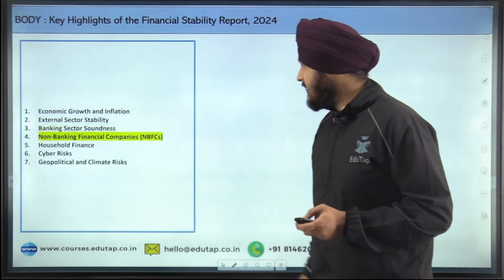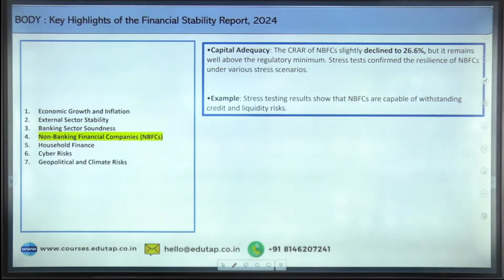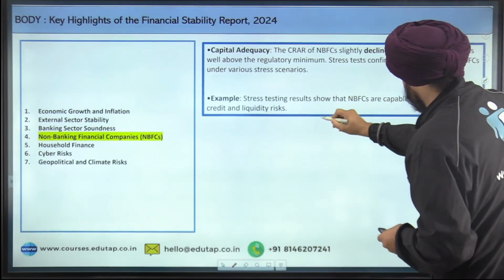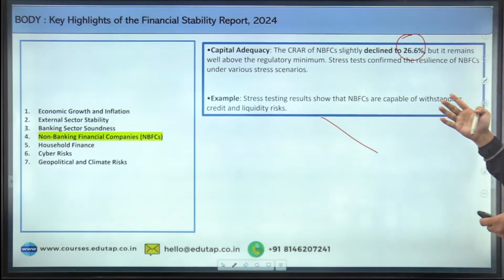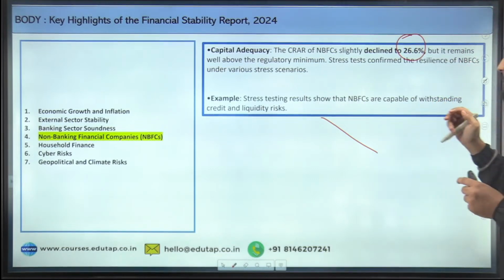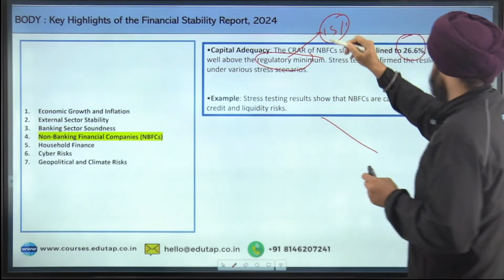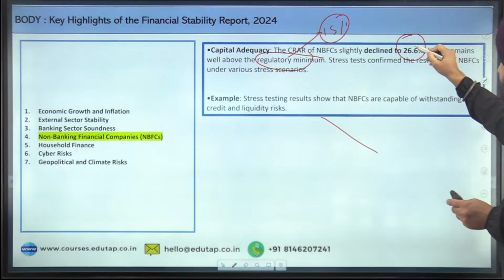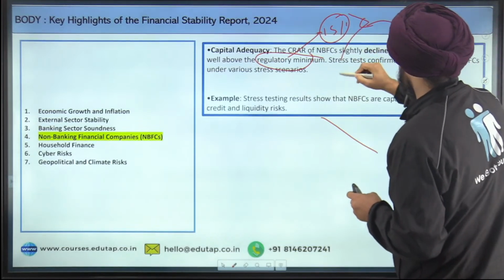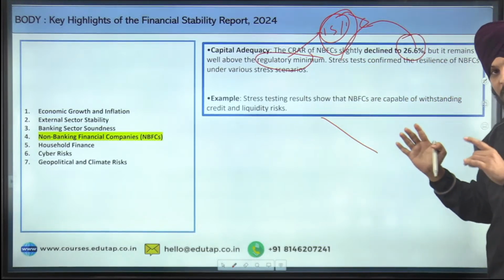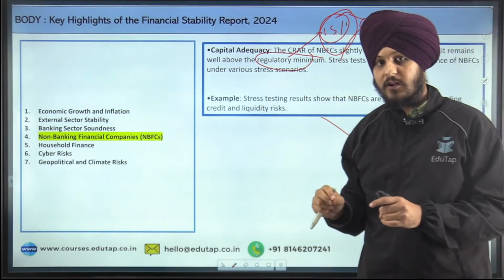The next point is regarding non-banking financial companies. So when we talk about the capital adequacy, the CRAR of NBFCs slightly declined to 26.6%. Though it has declined, it is still above the regulatory minimum. The regulatory minimum is around 15%. So even if it has declined to 26.6%, it is still more than the regulatory minimum that they are supposed to accumulate. So the NBFCs are also on the safe side when we talk about our economy.